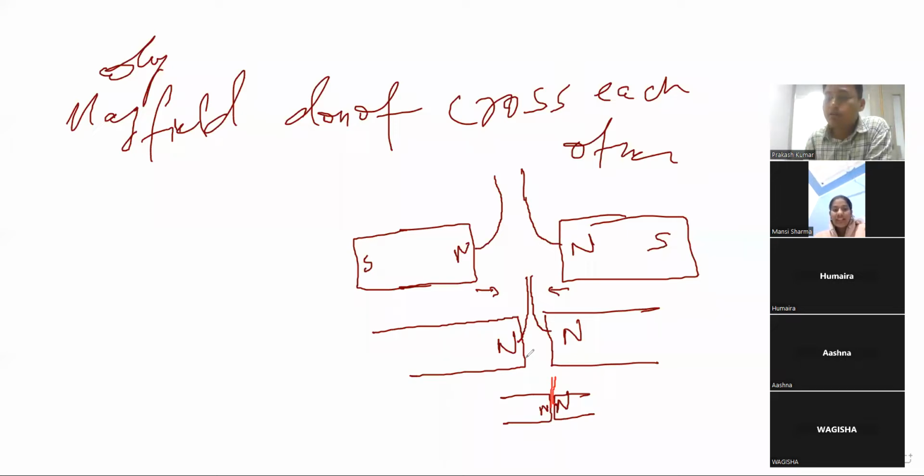Okay? So the question comes that why do they not cross each other? Suppose if they cross each other, then at the point of intersection, the magnetic field will align in this direction, and for the other magnetic field, the magnetic needle will align in this direction. So at the same point, we cannot see two directions of the magnetic needle. It is only in this direction. Why? Because actually the magnetic field changes. Either it was going like that, but it doesn't happen. It will do like that. They will not cross each other.